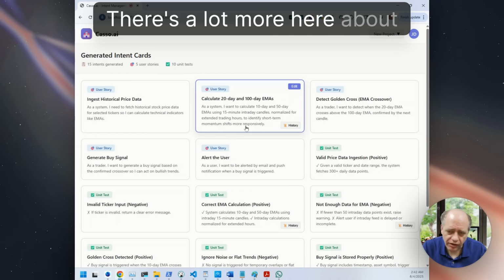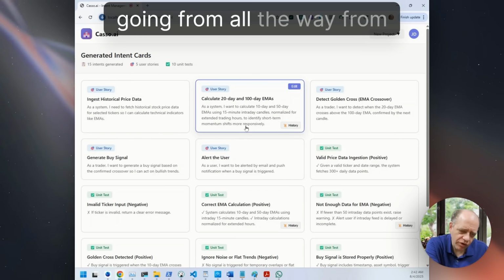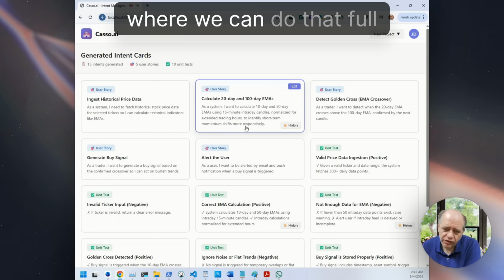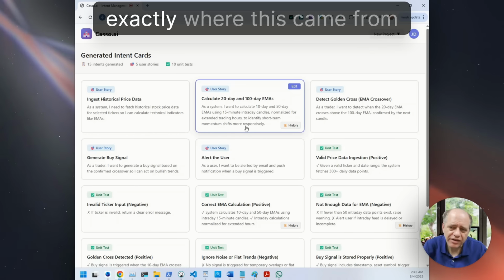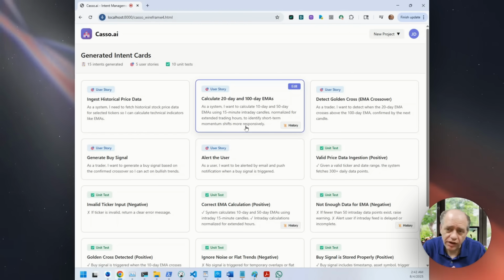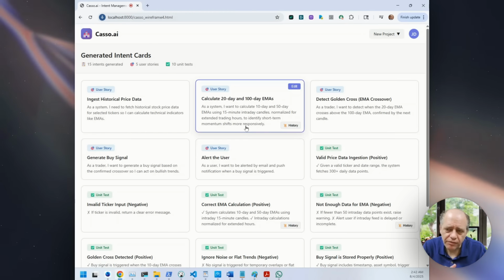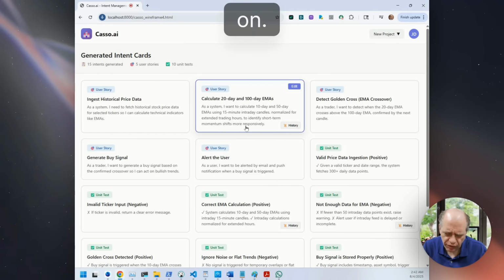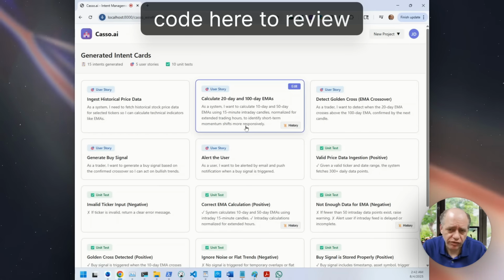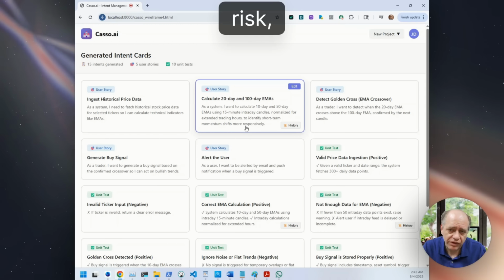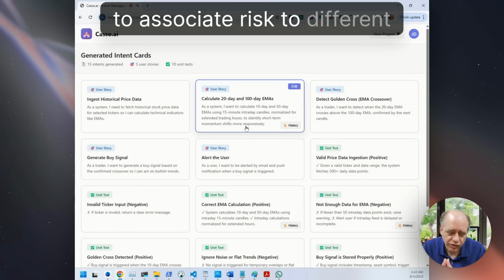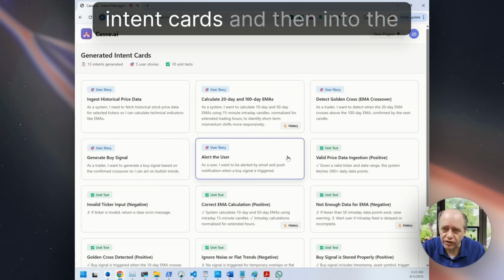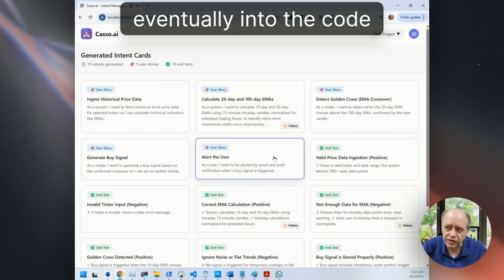There's a lot more here about traceability, going all the way from the business requirements to running code, where we can do that full trace to see exactly where this came from and what broke, risk approvals, who's approving these changes, who's reviewing it, and so on. There's going to be too much code here to review everything, so we will have the ability to associate risk to different business requirements, which will then flow down into the intent cards and then eventually into the code itself.